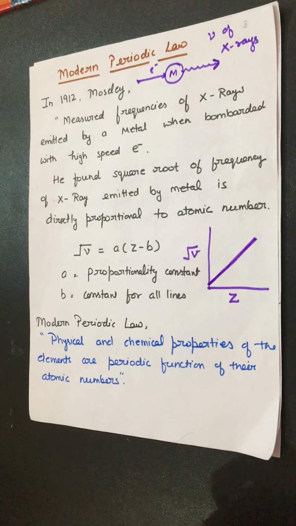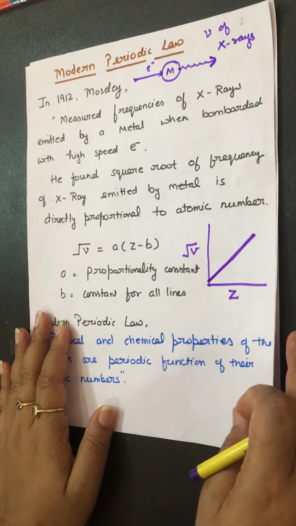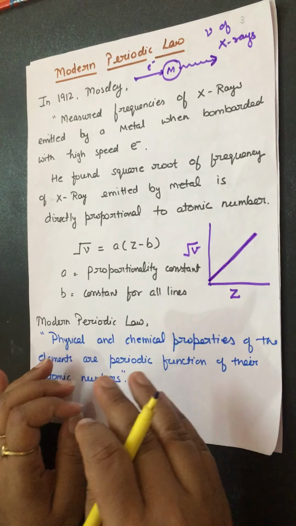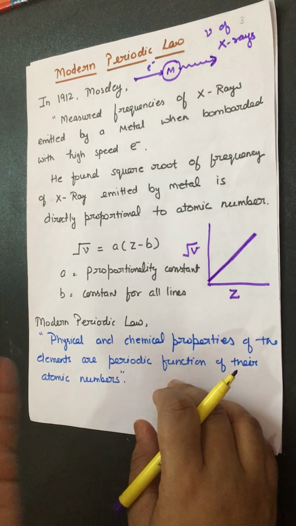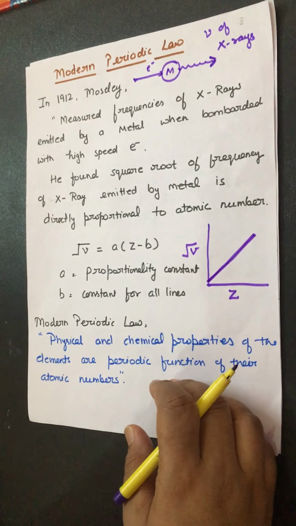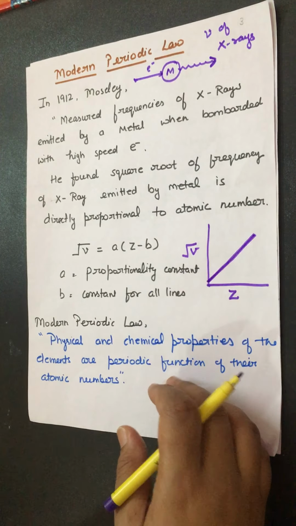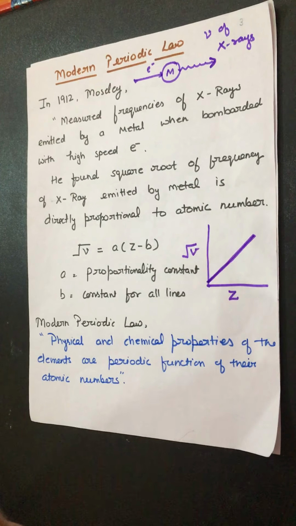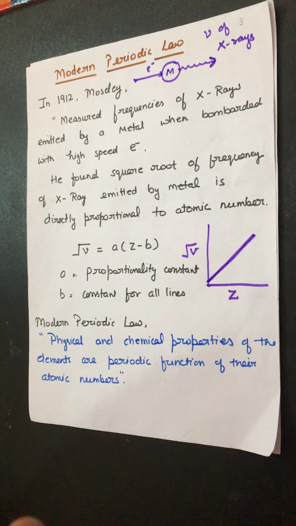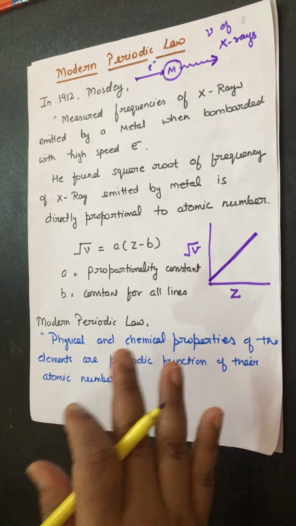And he said that atomic weight is not the main function to predict the periodic table. He said that physical and chemical properties of elements are a periodic function of atomic number, not of the atomic weight or atomic masses.